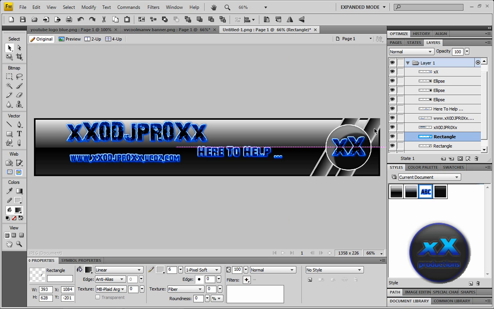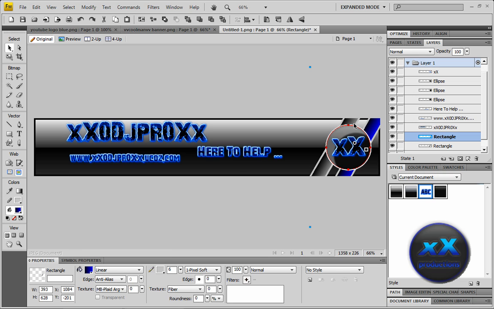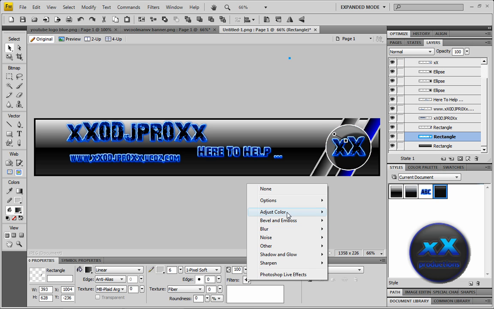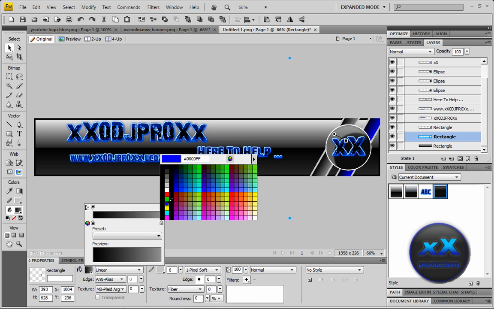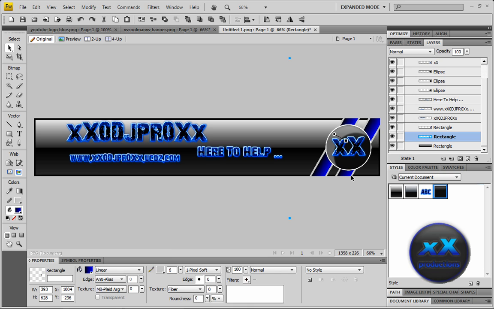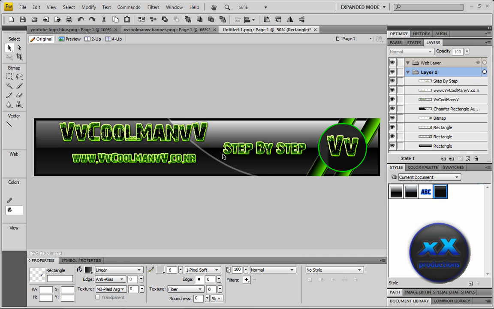Now you can change the colours of these. You can do it two ways. You can change it from here, which is what I'm going to do. I could use the hue saturation from here. Just colour in hue saturation. I think it looks better like this. Okay, so yeah. Now we're going to add one more thing to it. It's like that curve effect that goes around here. As you can see, that.